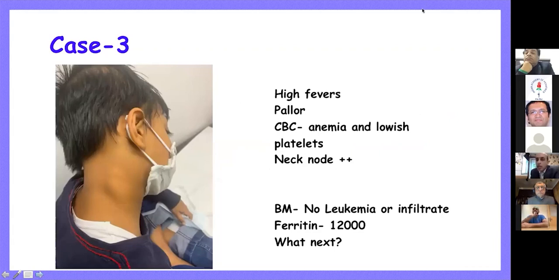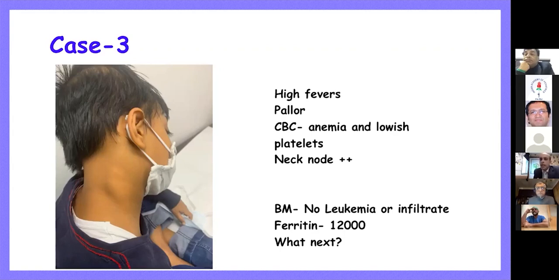CBC did show anemia, and there were lowish platelets, and the neck nodes were quite big. So whenever you see such a patient where there is anemia, lowish platelets, and high fevers, this patient was referred to me for this underlying condition with a suspicion of some kind of malignancy. The bone marrow is our first step, because leukemia is what we suspect. The bone marrow surprisingly showed that there was no leukemia and no infiltrate of any kind of malignancy in the bone marrow. The ferritin was very high, 12,000.